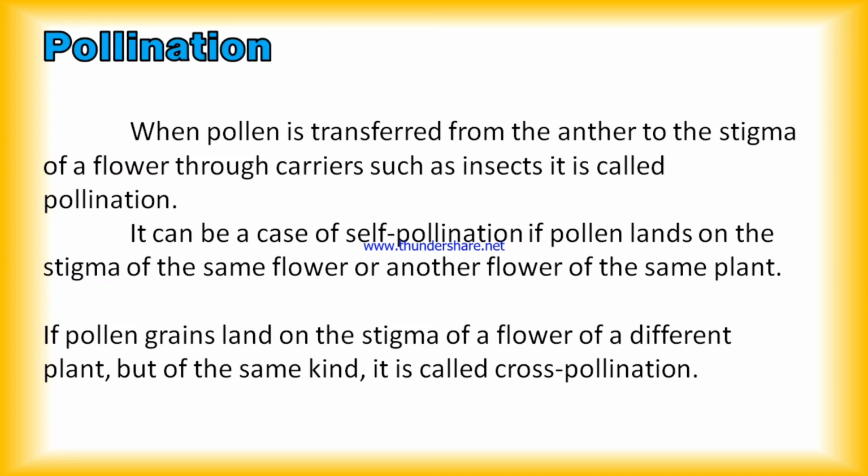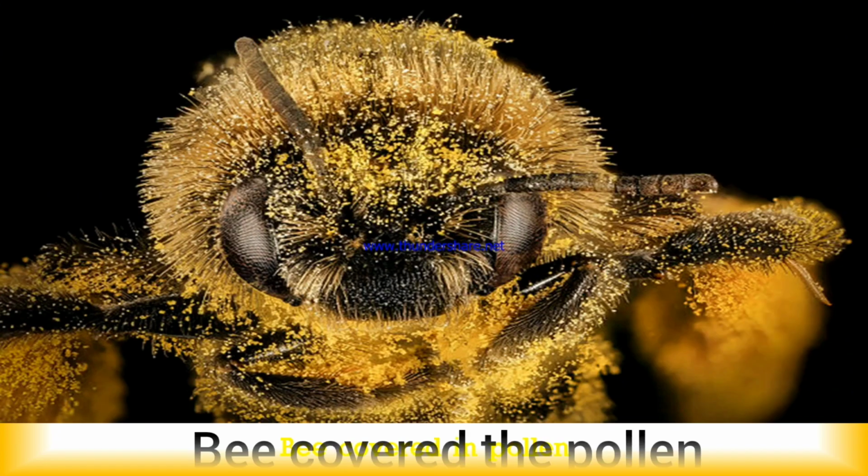If pollen lands on the stigma of the same flower or another flower of the same plant, then self-pollination can occur. If pollen grains land on the stigma of a flower of a different plant but the same kind, it is called cross pollination. Here you can see the bee is covered with pollen. This is a beautiful picture of a bee which is covered with pollen.